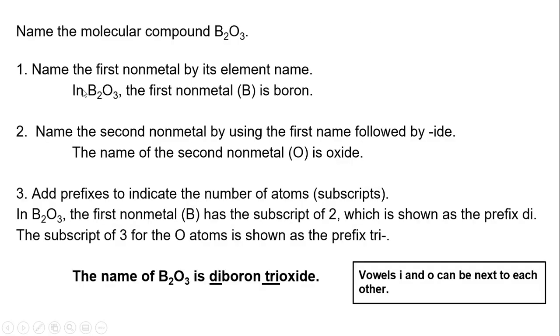So the next thing we need to know is what the first element is, and this is boron. Boron has 2 of them, but we're not going to worry about the subscripts till the end. So we have boron. The second one is oxygen, and we change that to oxide. So we have boron oxide. We have the skeleton of it, but we need to actually add the subscripts. So we know that the 2 is di, and we know that the 3 is tri. So now we fill those prefixes in. Diboron trioxide. Again, an I and an O, this is okay. These can be next to each other. That's not a big deal. So diboron trioxide.